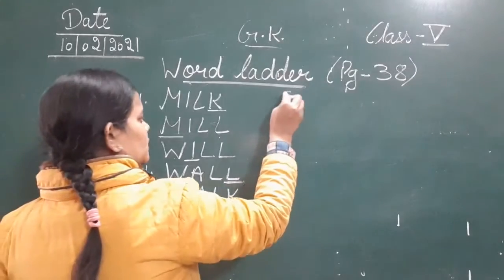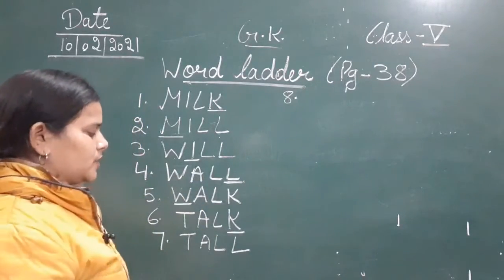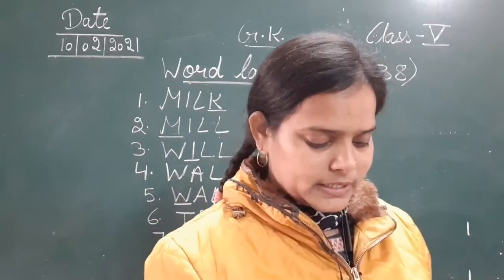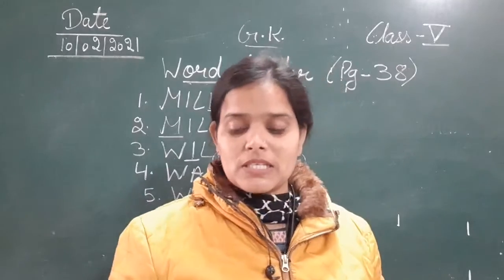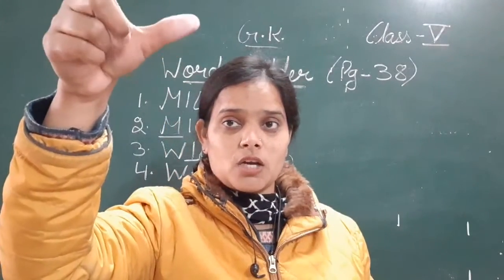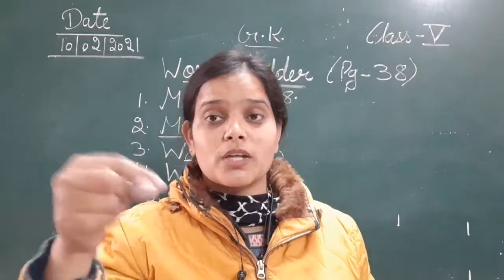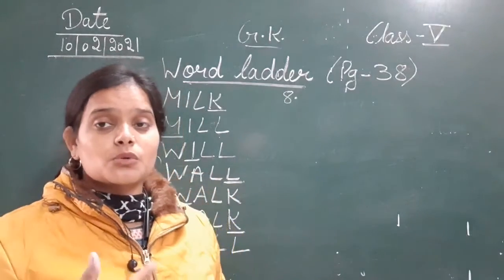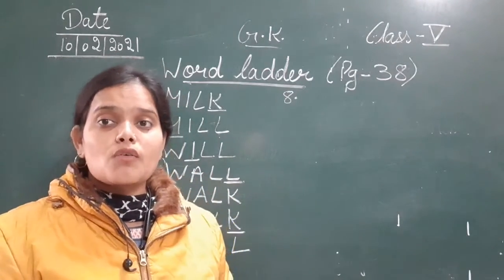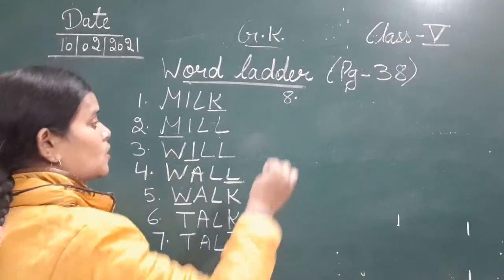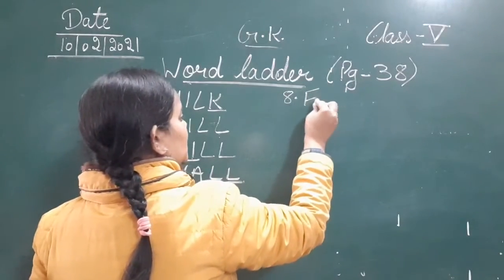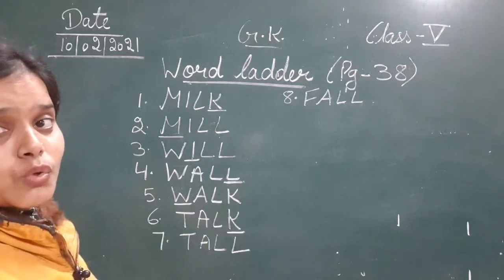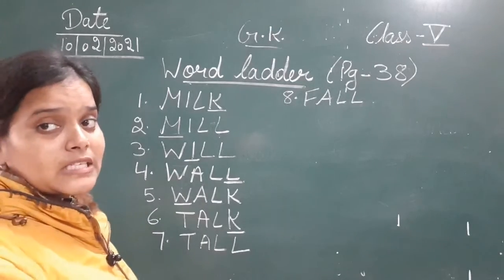Moving next to the eighth one. Okay, so now we have to change this tall into some other word by taking the clue from here only. The eighth is to go down quickly. कोई भी चीज़ जल्दी से नीचे जाना. Suppose I am having this chalk, so I have just left it. तो मैंने इसको बस छोड़ा तो वो क्या हुआ? गिर गया. तो go down, तो जैसे मैंने इसको छोड़ा वो नीचे गिर गया. So that is fall. To go down quickly, that is fall. FALL, fall.